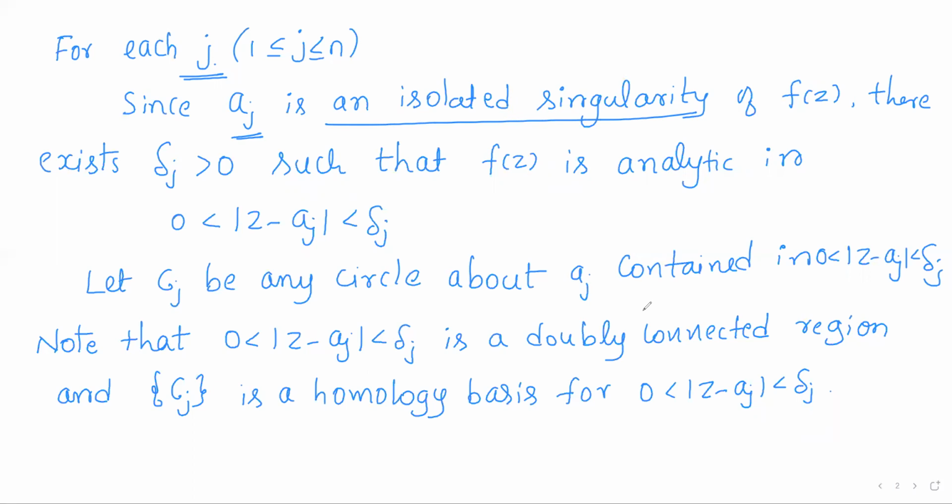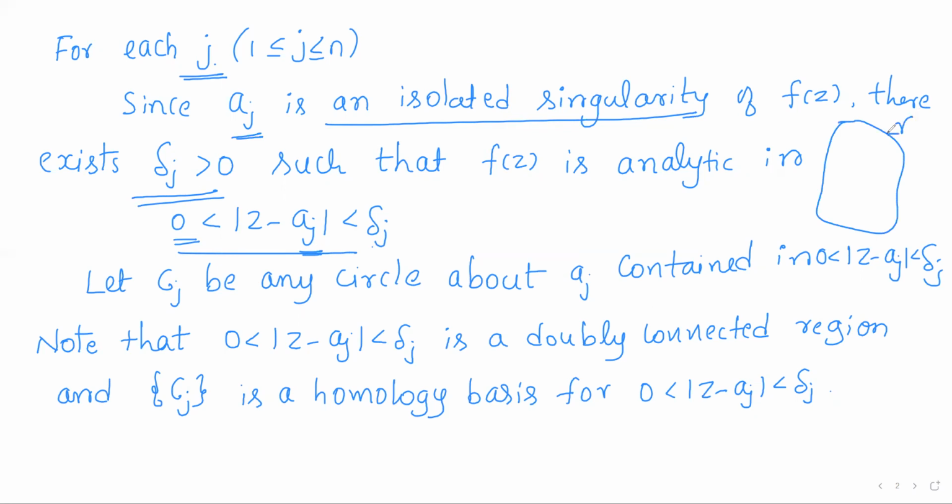A singularity of a function f is said to be an isolated singularity if there is a neighborhood around it in which there are no other singularities. So there exists a delta j such that f of z is analytic in the whole delta j neighborhood of aj except at aj. So this is how the situation is.